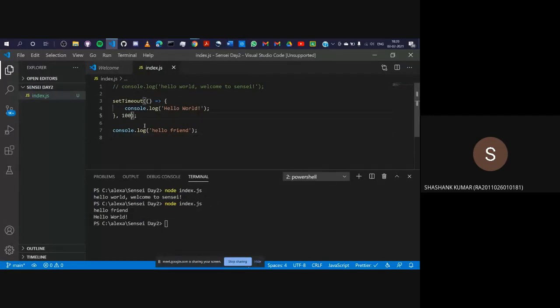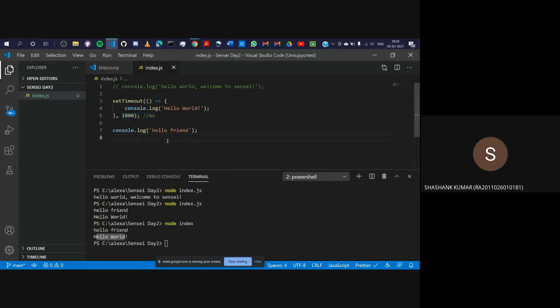Let me increase the time. Let's make this 1000 milliseconds. Always remember this is in milliseconds. Right. Let's save this, run it again. Node index. You see hello friend is printed first, and then it waits for 1000 milliseconds and then prints this.